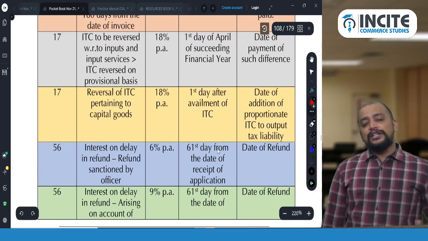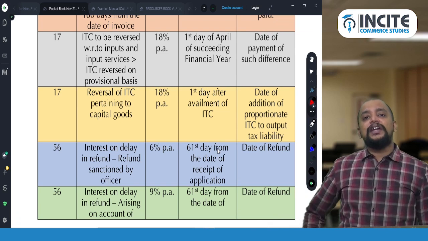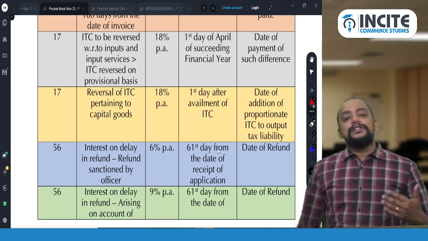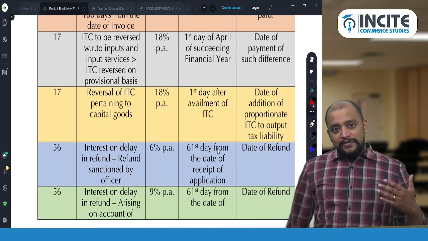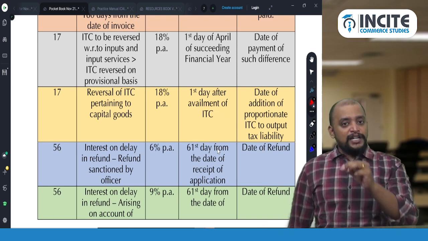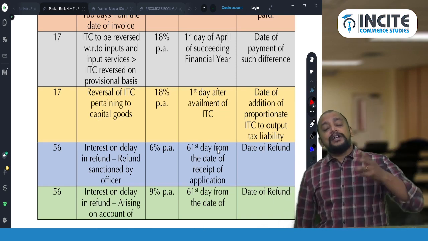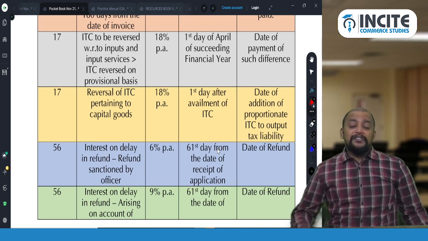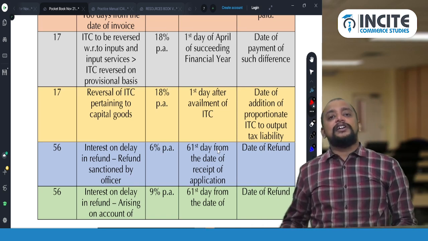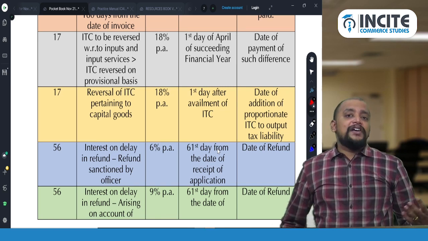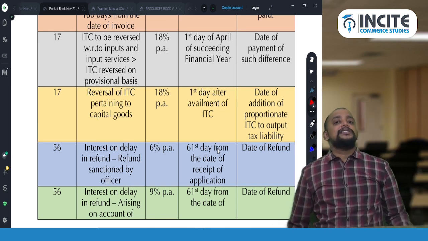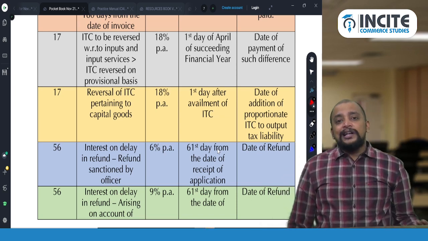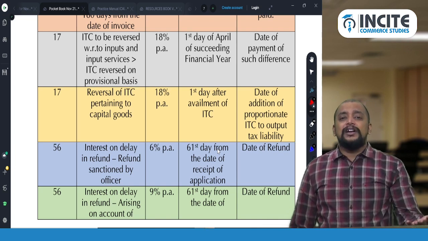Then rule 43, capital goods. For capital goods also it is the same. First we will avail the ITC with respect to common capital goods, and we need to reverse it over a period of 60 months. So the reversal of ITC is monthly ITC into exempted turnover divided by total turnover. However much ITC we reverse pertains to the ITC which we initially took. Now we need to pay interest at the rate of 18% per annum from the first date after availment of ITC till the date of reversal. What is the meaning of availment of ITC? Here availment of ITC will be taken as the GSTR 3B date, because only when you file GSTR 3B can you take the ITC. Otherwise, ITC taken in your books is not relevant to anyone.